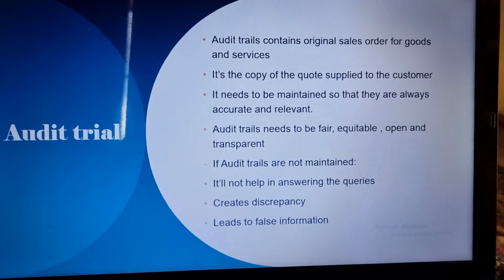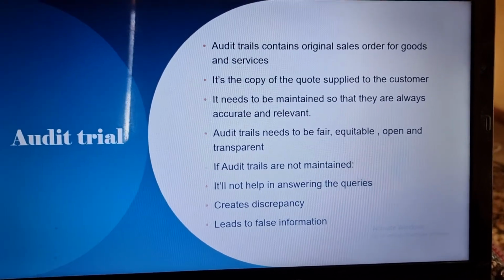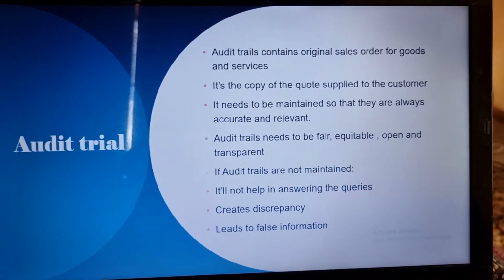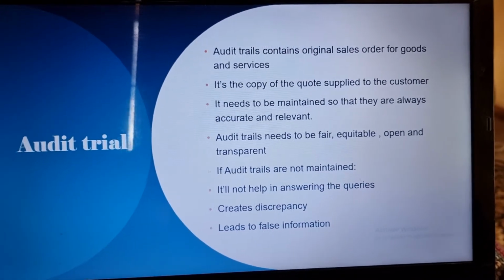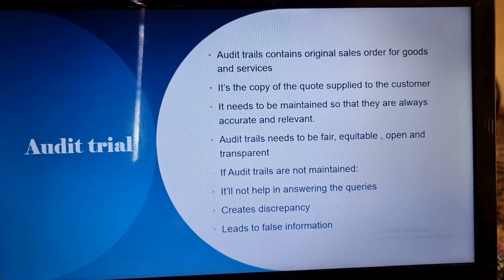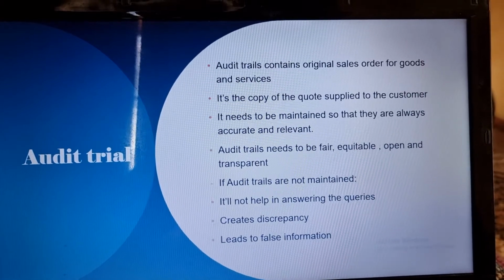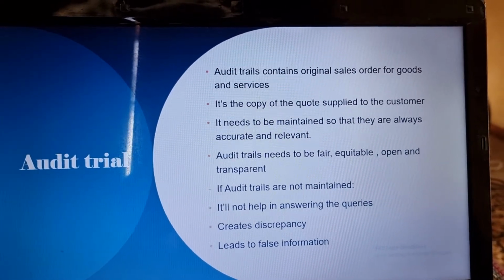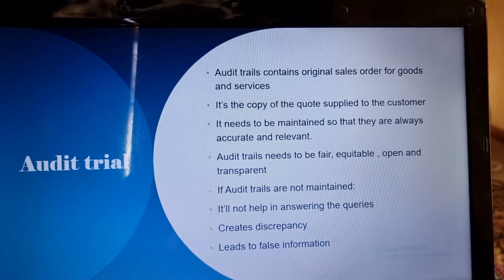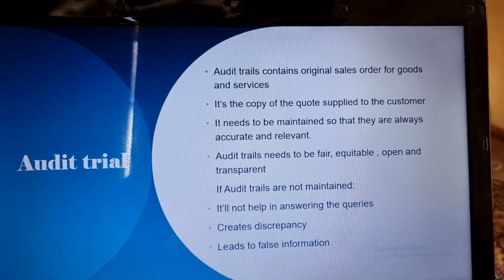The audit trail contains original sales orders for goods and services. This is usually done if there is some kind of error on the report of any of the business. It's a copy of the code supplied to the customer. It needs to be maintained so that it is always accurate and relevant. It also needs to be fair to all the parties involved in the trail and needs to be transparent. It should not be biased to any party.